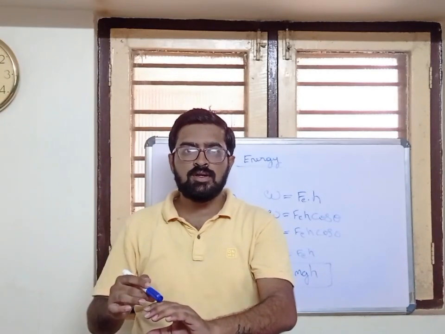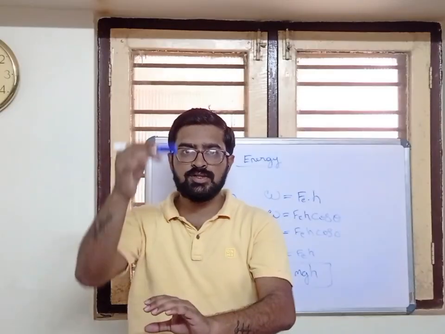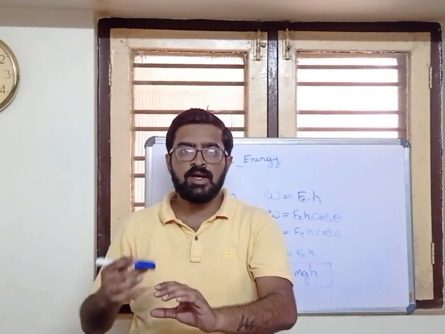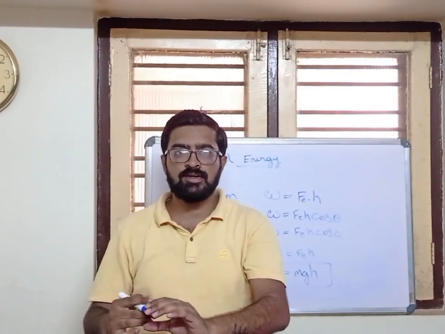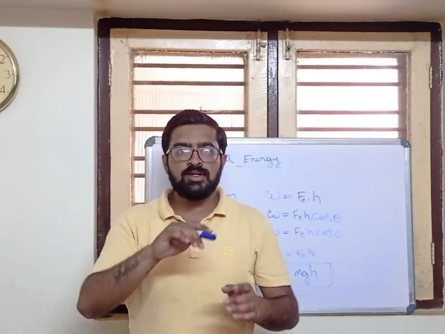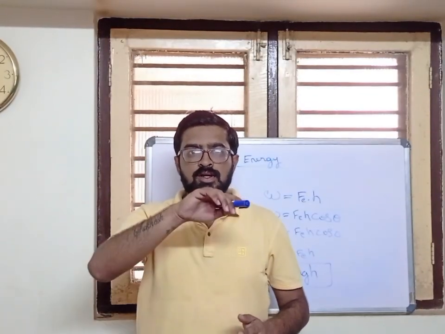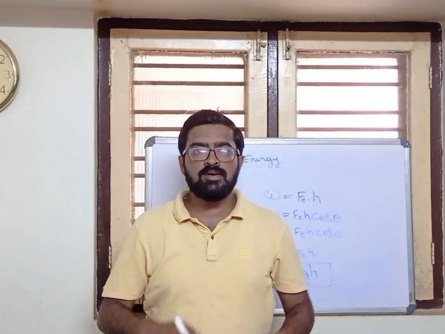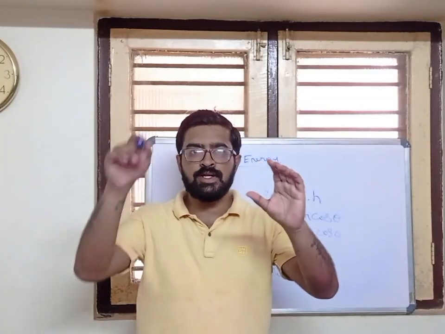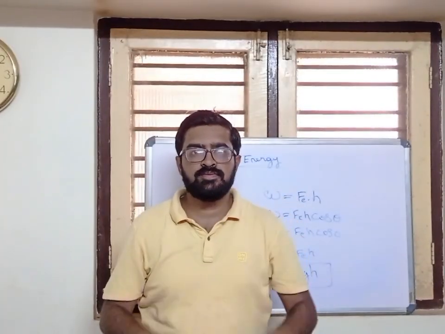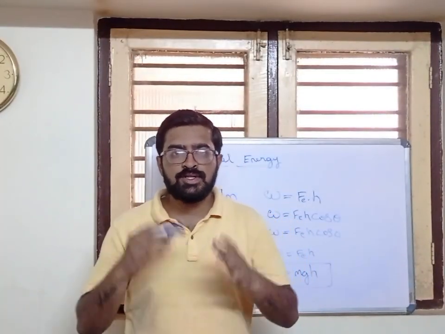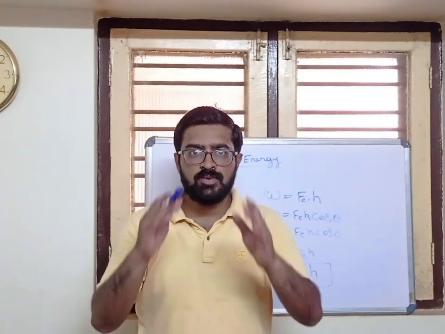In this region, it is doing some work. Gravitational force is acting, and it is falling from a certain height. So again work is done. So it is a cycle of force applied, energy stored, and work done, and this cycle continues. So this was about potential energy, and it's one example.